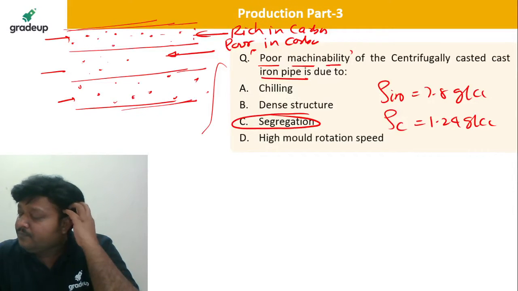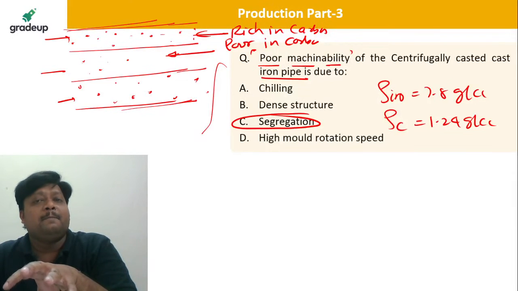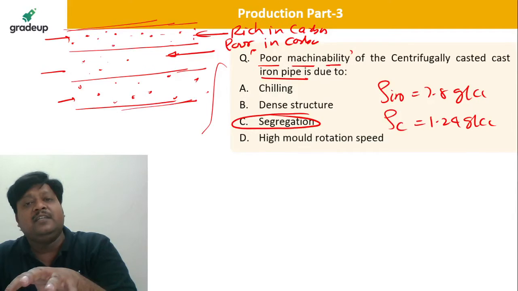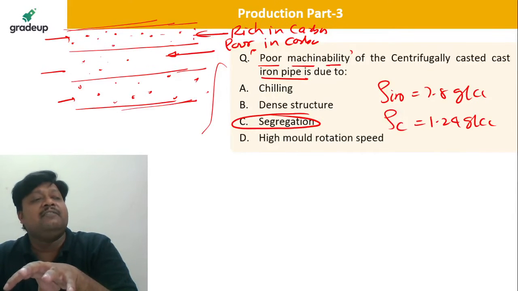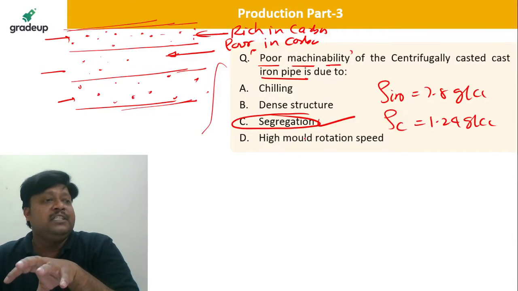Segregation, that is the correct term. If you want, you can go and read about centrifugal casting. A centrifugally cast product generally has low, poor machinability. The reason is this segregation effect. If you have doubt, please go and read that.